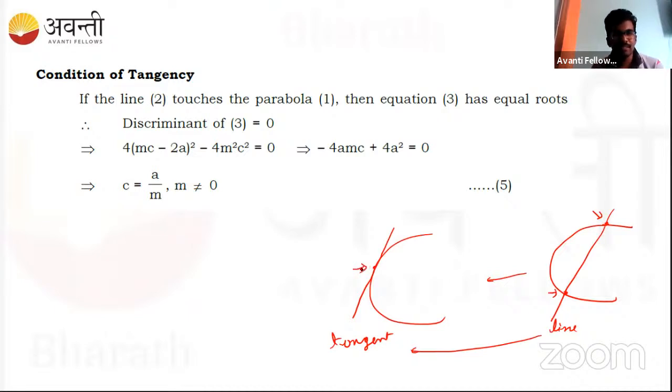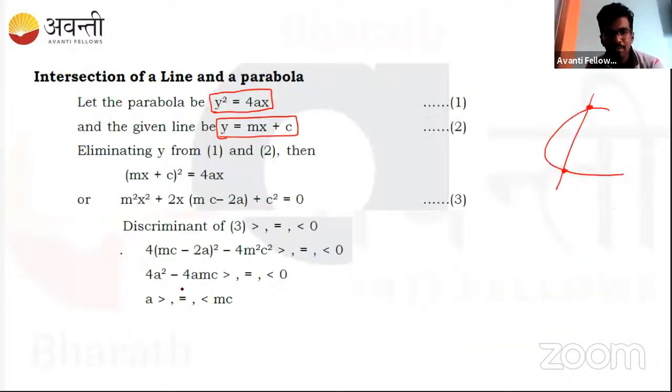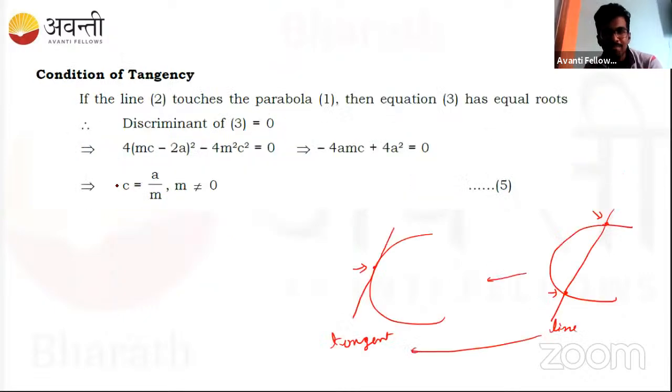So can we say that the roots of the quadratic equation that we just saw previously are now the same? Both are equal. If the roots of the quadratic equation are equal, then when do you get equal roots? When you take the discriminant of this quadratic equation equal to 0, then we can say the roots of the quadratic equation are the same. So this becomes the condition for tangency, right? That's how the condition for tangency has been derived.